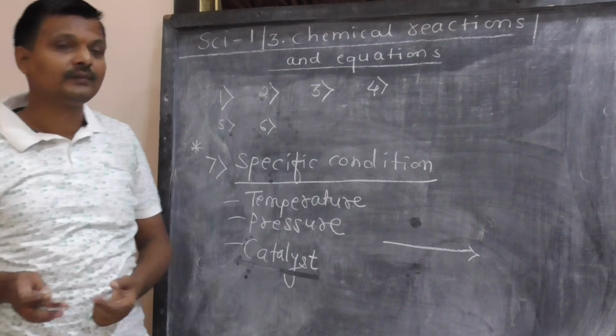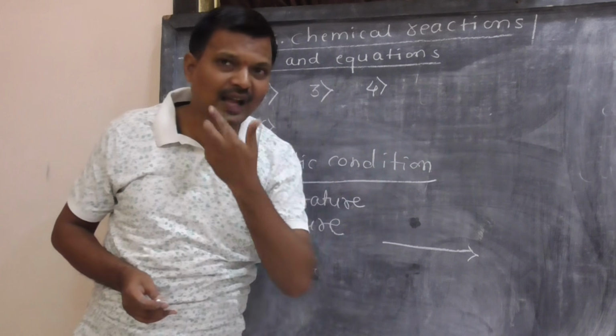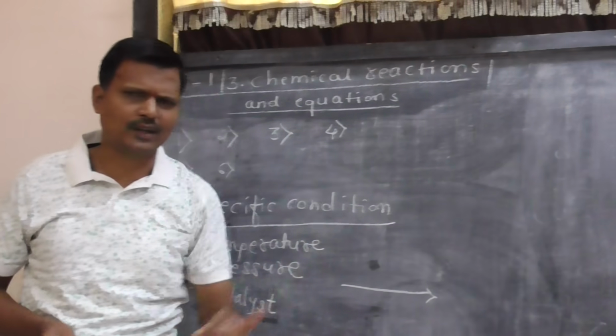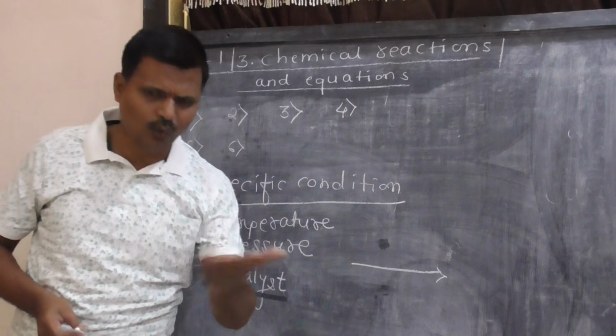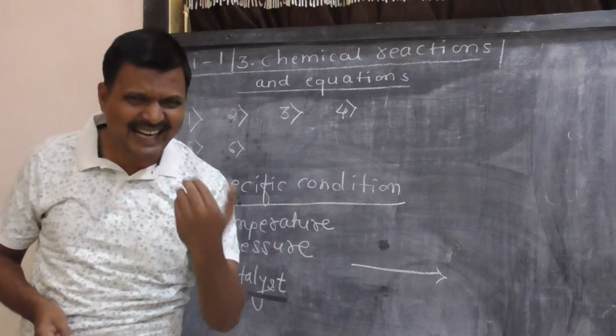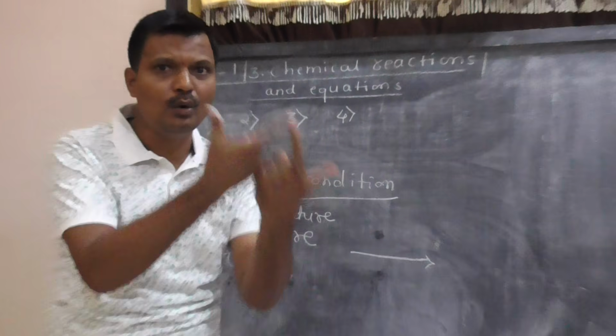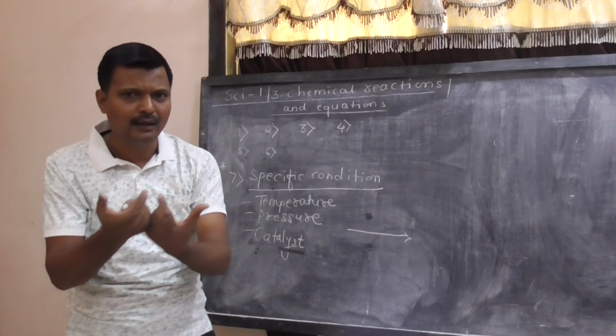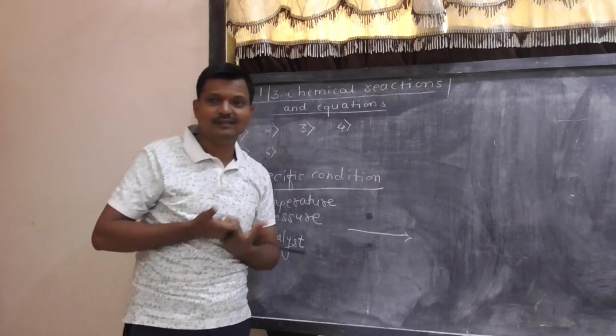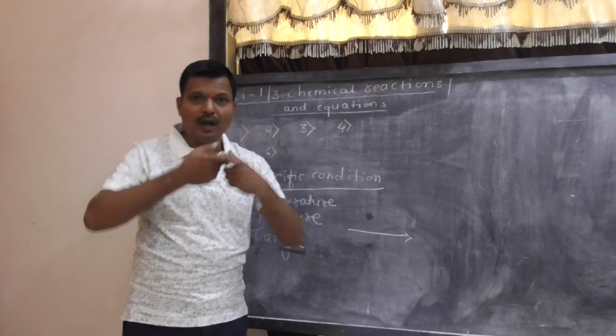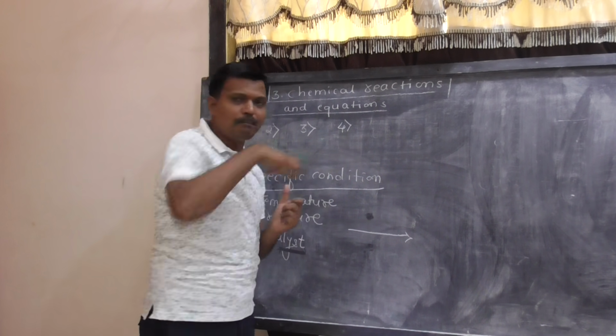Sometimes we are going to use the acids in many reactions. We use hydrochloric acid, we use sulfuric acid, nitric acid. Some acids are strong, some acids are dilute, some are concentrated, some are mild. Then how should I represent it on paper?